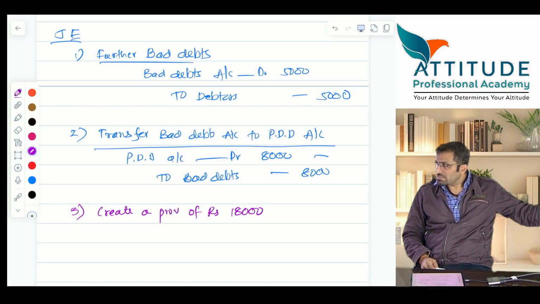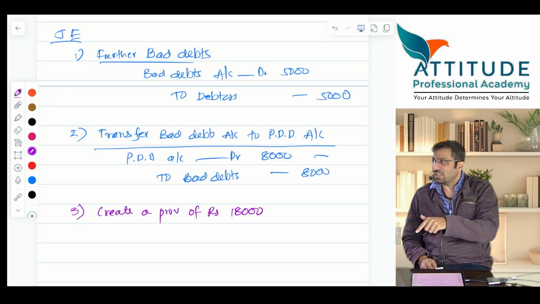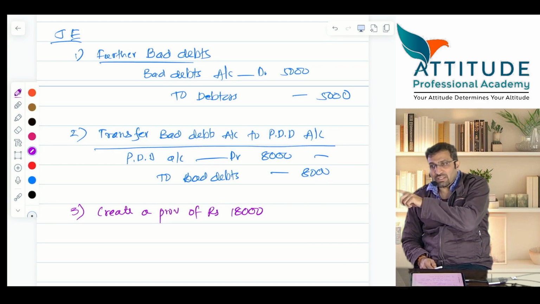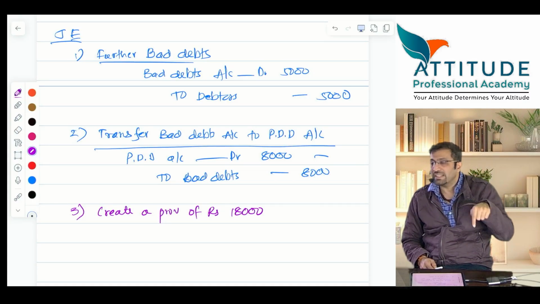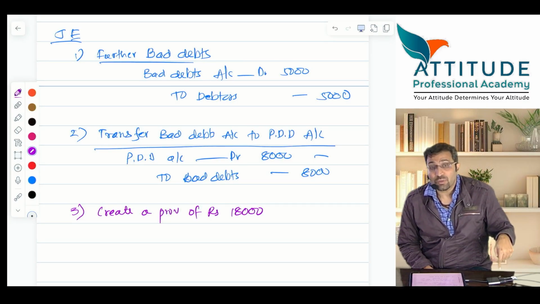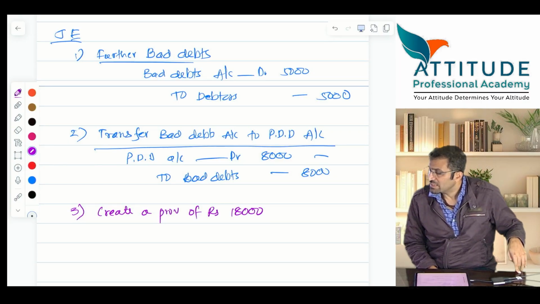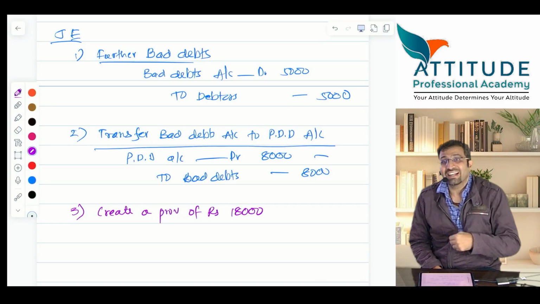Last year's provision is this year's opening provision. This year's bad debts are 8,000, adjusted against the opening provision of 10,000. Excess left is how much? 2,000. I should maintain a provision of how much? 20,000. I should maintain, not make. If I have to maintain a provision of 20,000, how much should I make? 18,000, because already 2,000 is there.